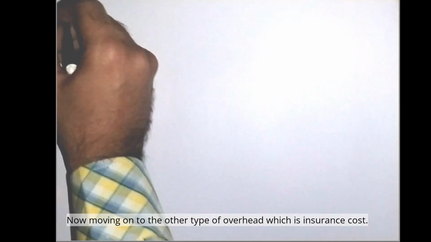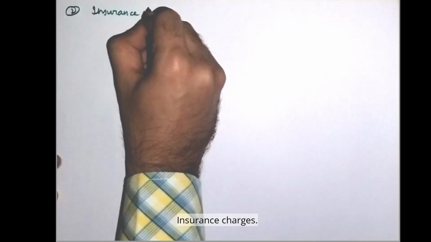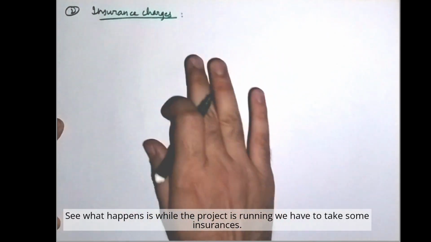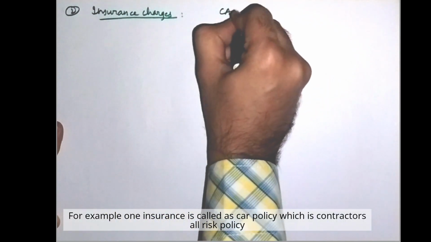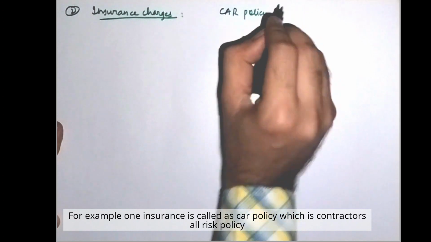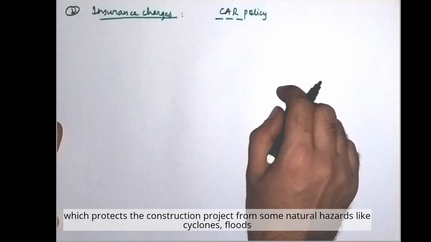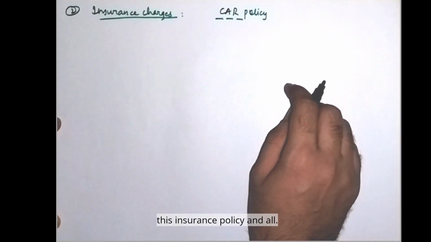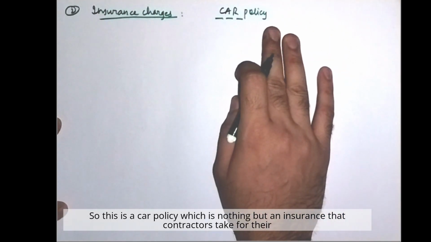Now moving on to the other type of overhead, which is insurance cost. Insurance charges. See, what happens is, while the project is running, we have to take some insurances. For example, one insurance is called CAR policy, which is contractors all risk policy, which protects the construction project from natural hazards like cyclones, floods and all. You can read about this in some other video. Maybe I'll make a separate video for this insurance policy. So this is a CAR policy, which is nothing but an insurance that contractors take for their project.